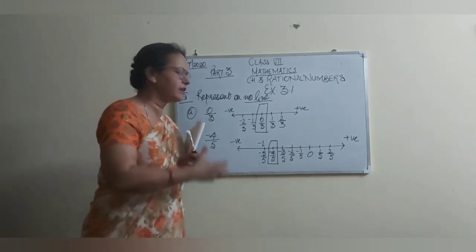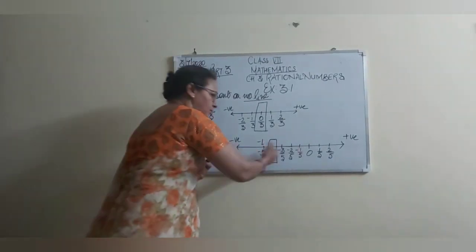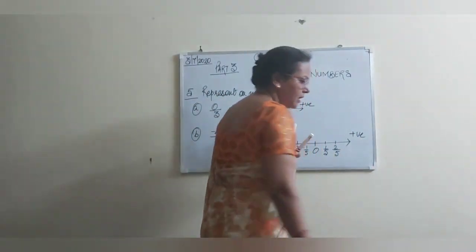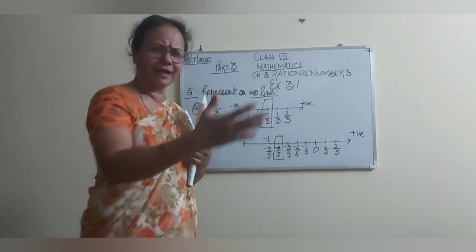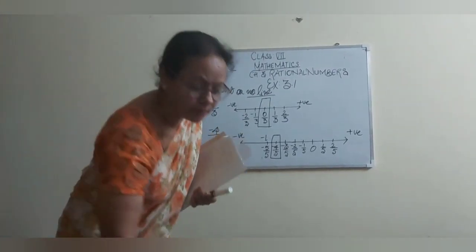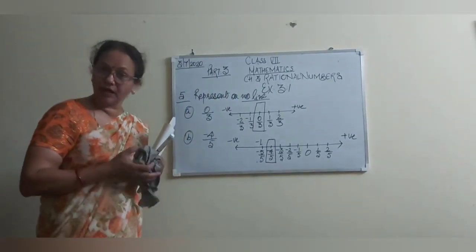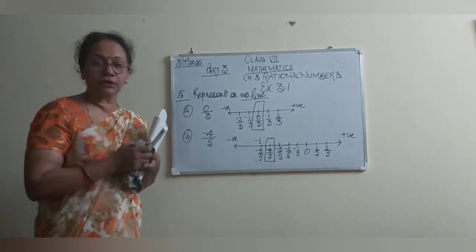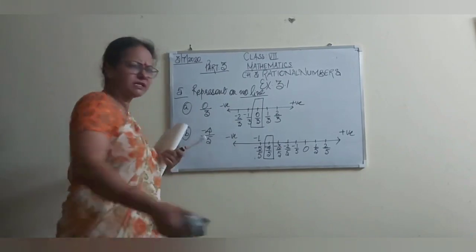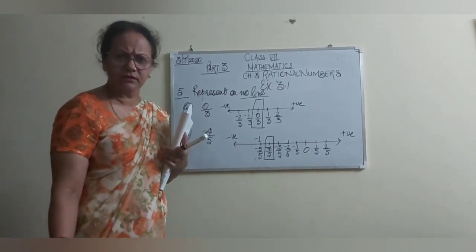Whatever the number, if the number is negative, we will take more part on the left hand side. If the number is positive, we will take more on the right, or you can divide equally. Whatever you feel comfortable with, you can do. I am not binding you to a particular method. You can do it by any easier method. If you have any easier method, you can follow it.